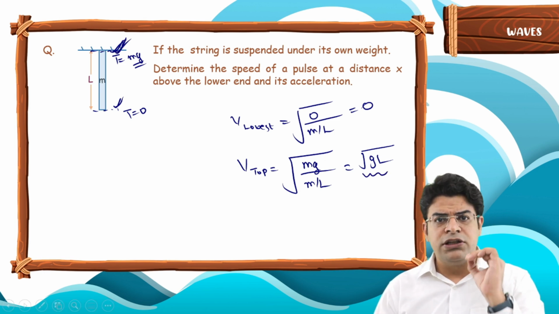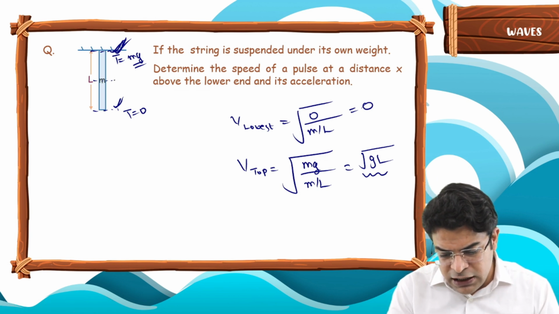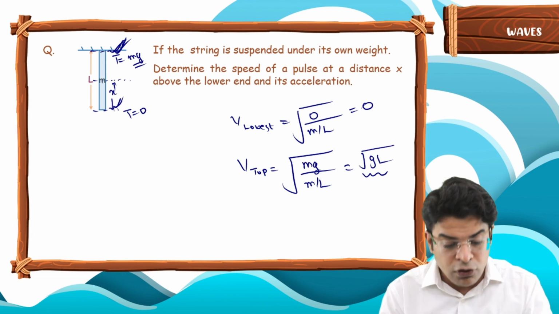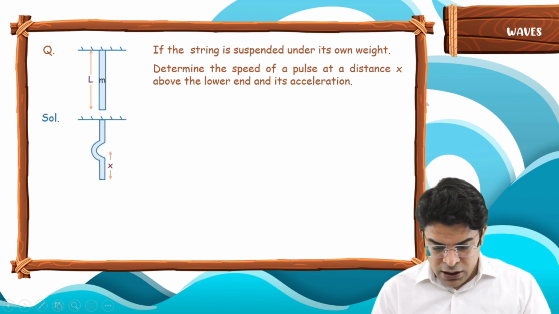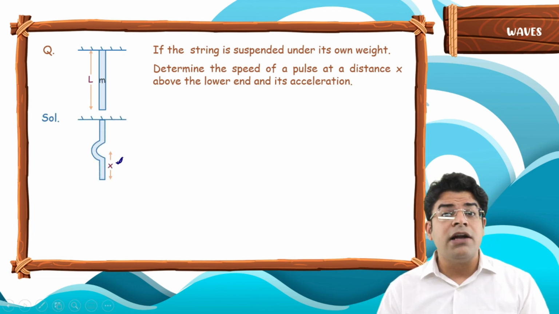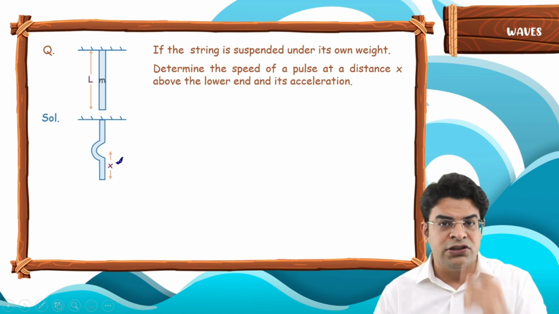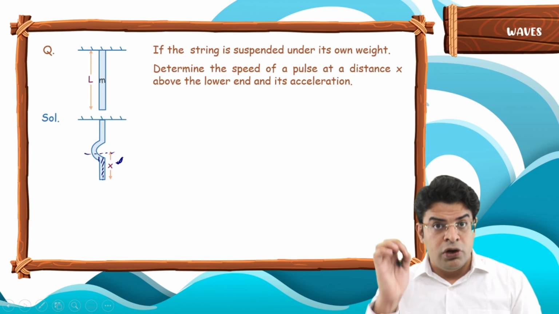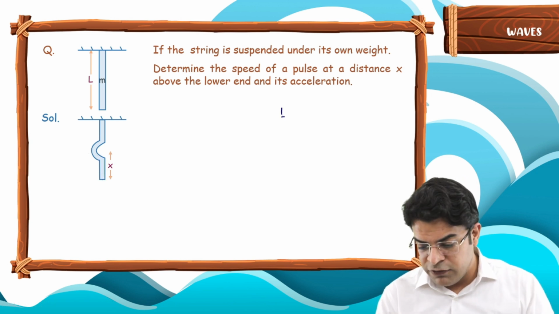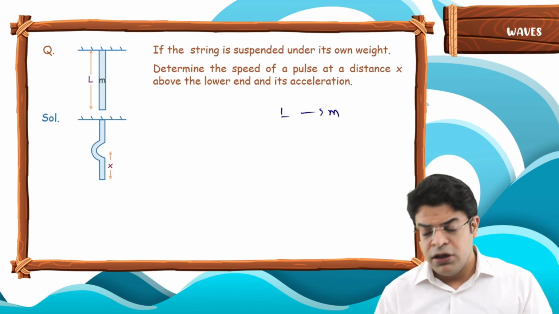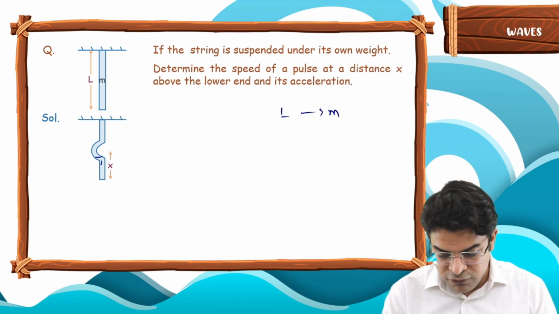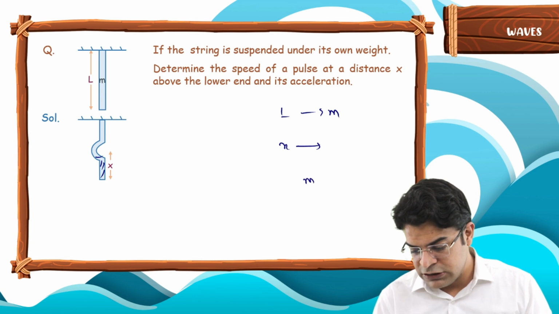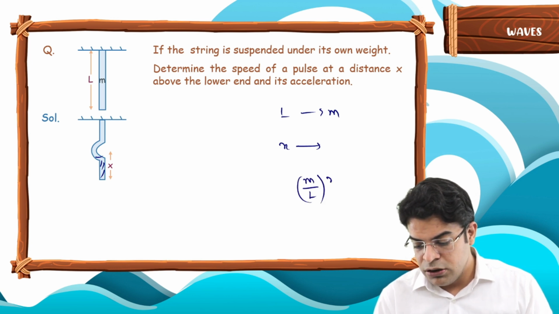Our mission is to find the speed at some intermediate position, at some random distance x. What to do? At some random distance x, we can determine the tension in this string. The tension will be due to the weight of the string below it. The whole string of length L has a mass m. Then what will be the mass of a length x? The mass of a length x will be equal to total mass upon total length into the length x.